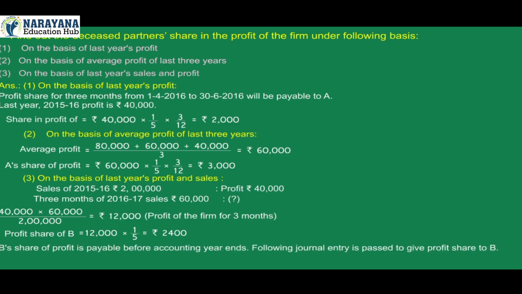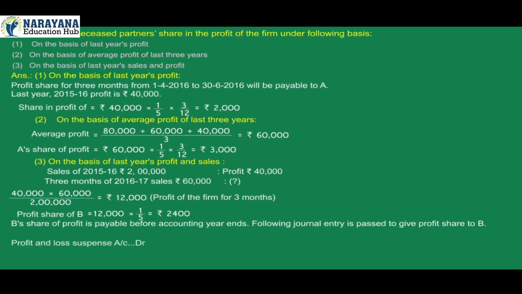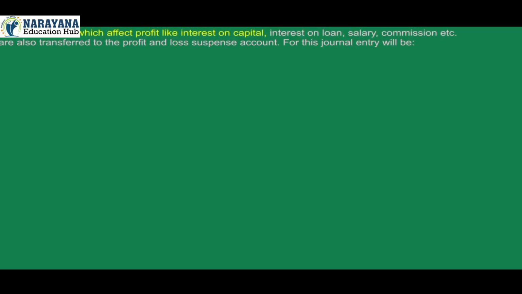B's share of profit is payable before accounting year ends. Following journal entry is passed to give profit share to B. Profit and loss suspense account debit to B's capital account. Other payments which affect profit like interest on capital, interest on loan, salary, commission, etc. are also transferred to the profit and loss suspense account.